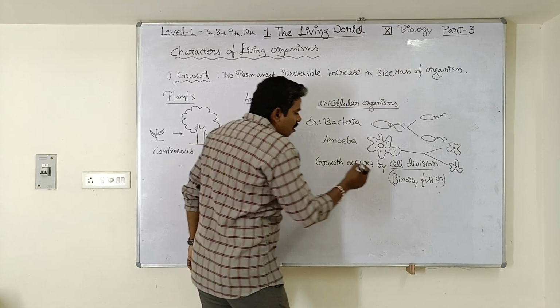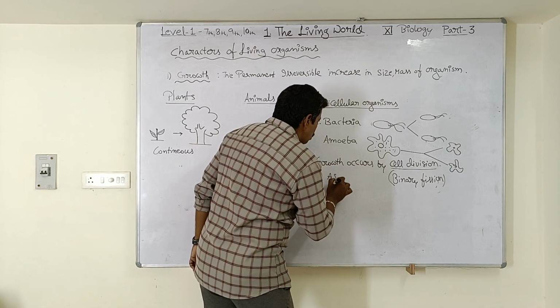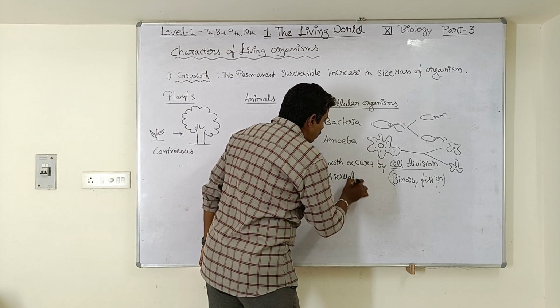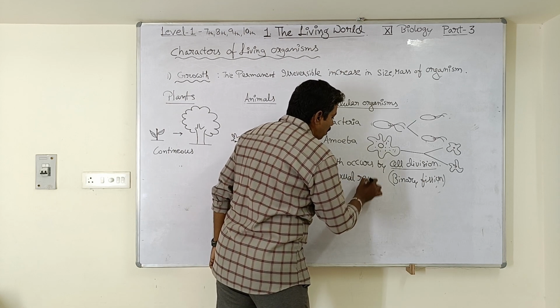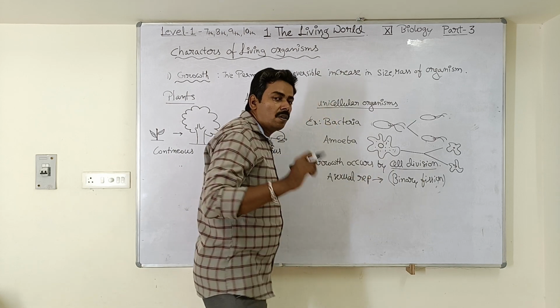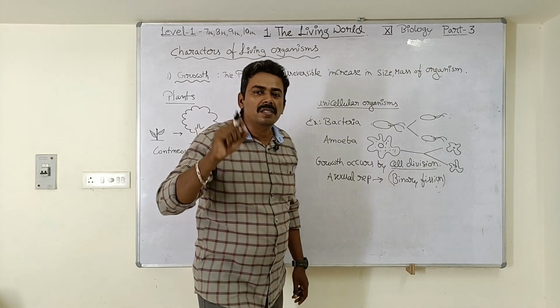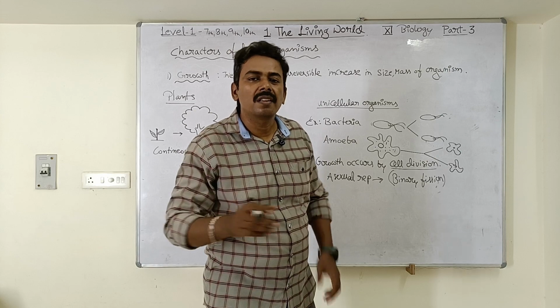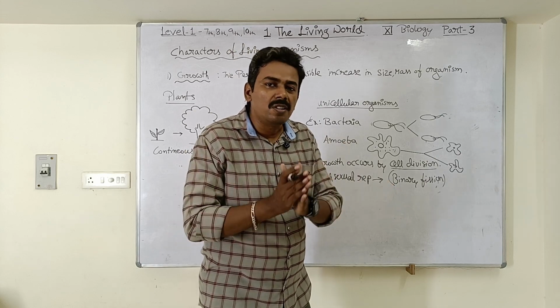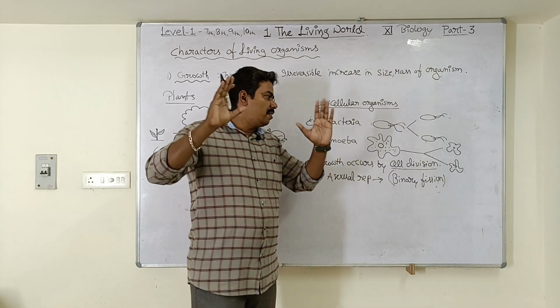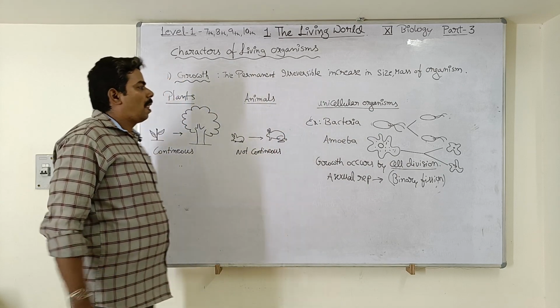Okay, so it is also a method of asexual reproduction. What is binary fission? It is a method of asexual reproduction. It is one of the methods of asexual reproduction. Okay, what process is involved in this binary fission? Cell division. Simple. Understood, students? Understood, everyone? Yes. Note down this.